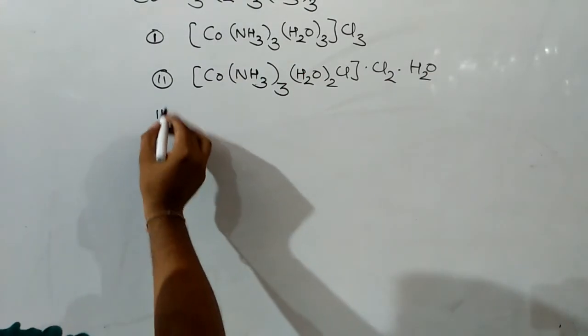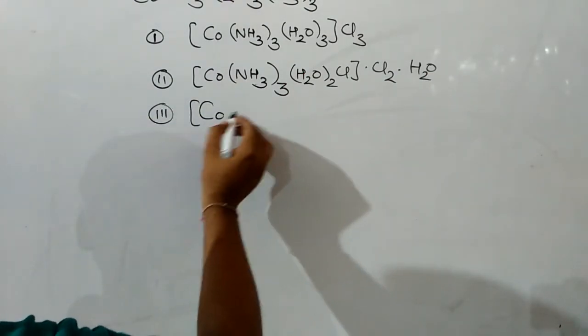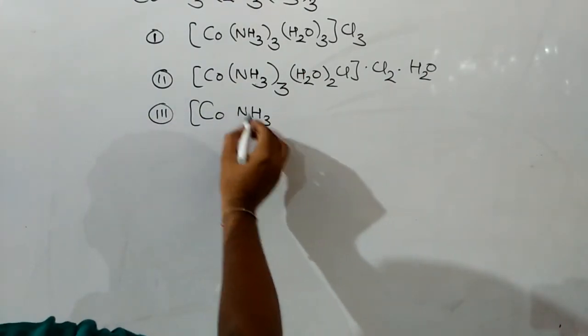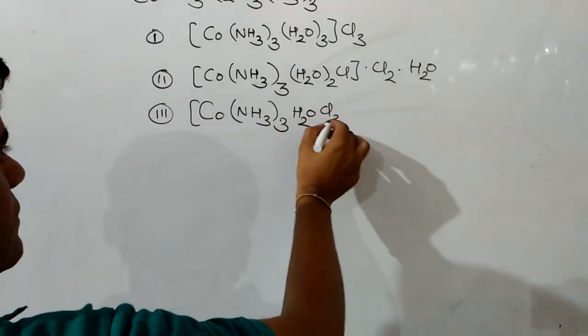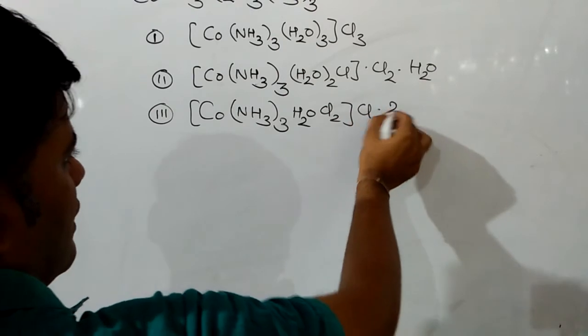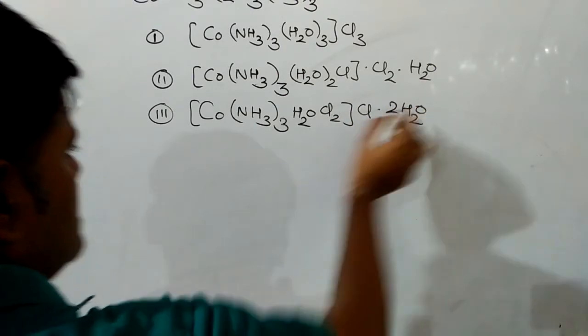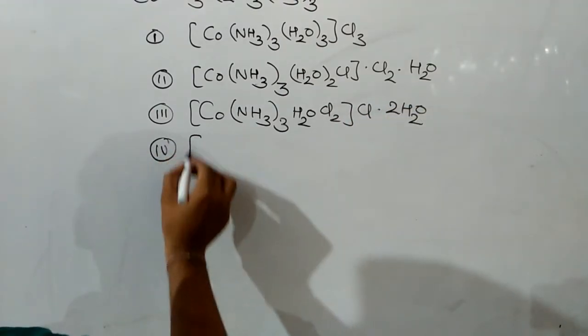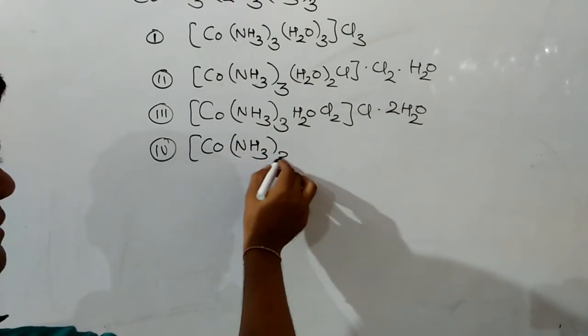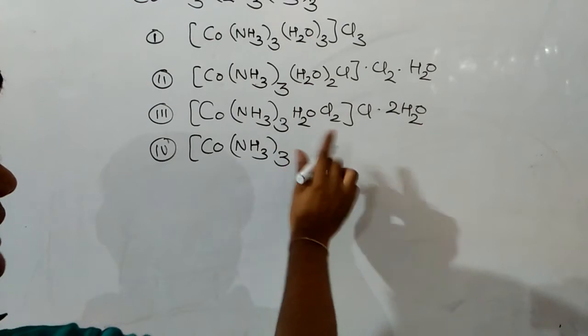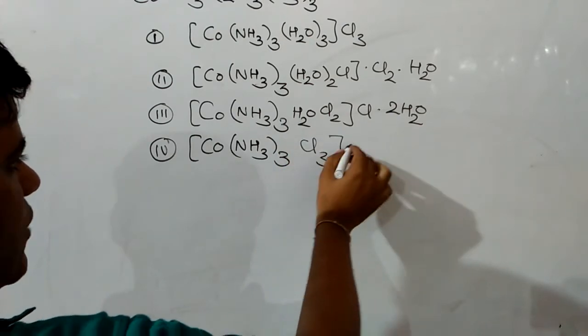Next one is [Co(NH3)3(H2O)Cl2]Cl·2H2O. And the last option is [Co(NH3)3Cl3]·3H2O.